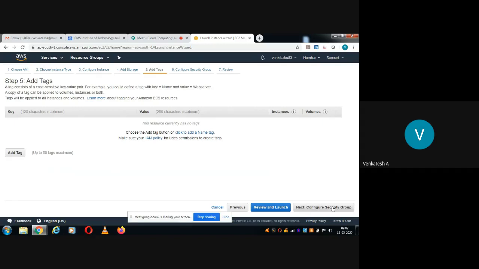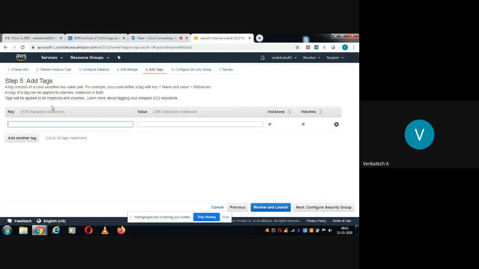Next is adding the tags. Adding the tags is nothing but giving some name to your application. Say for example, the purpose of having this instance is I want to host my application. To host the application, I need one web server. So I'll give the name of my container as web server, and the value is IIS. That is, I'll create one IIS web server. I'll use this container or this virtual machine to host one web server by the name IIS. Now the next step is configure security group.